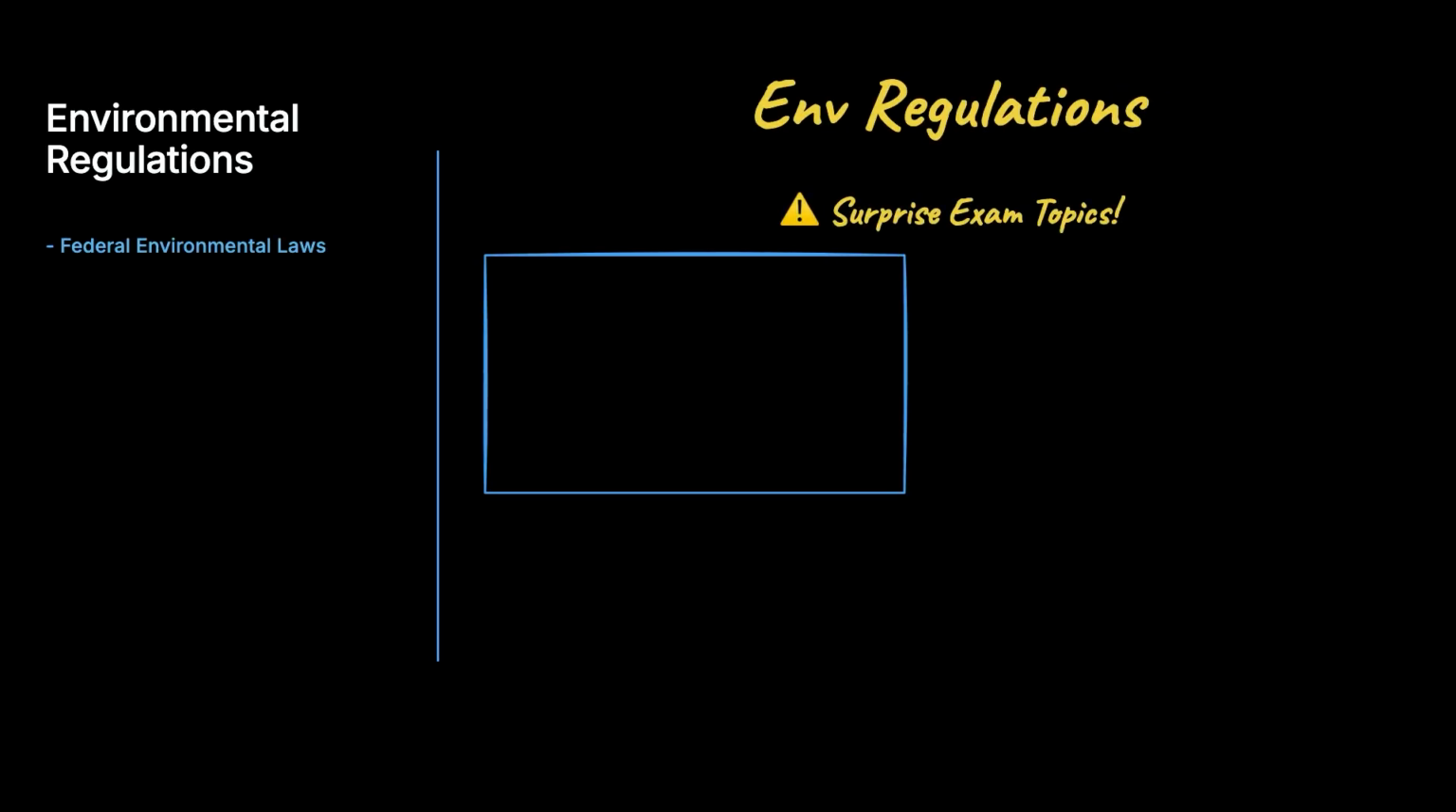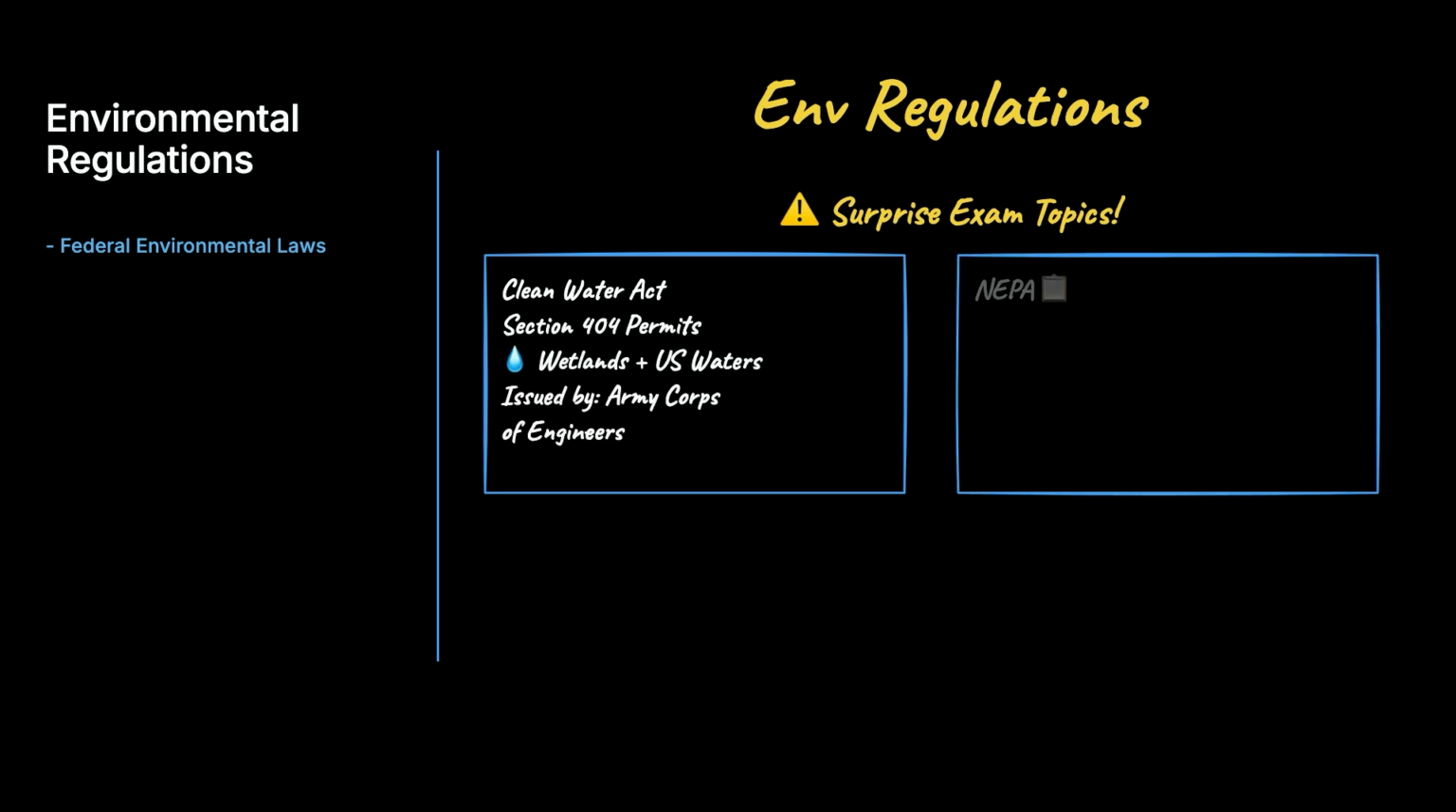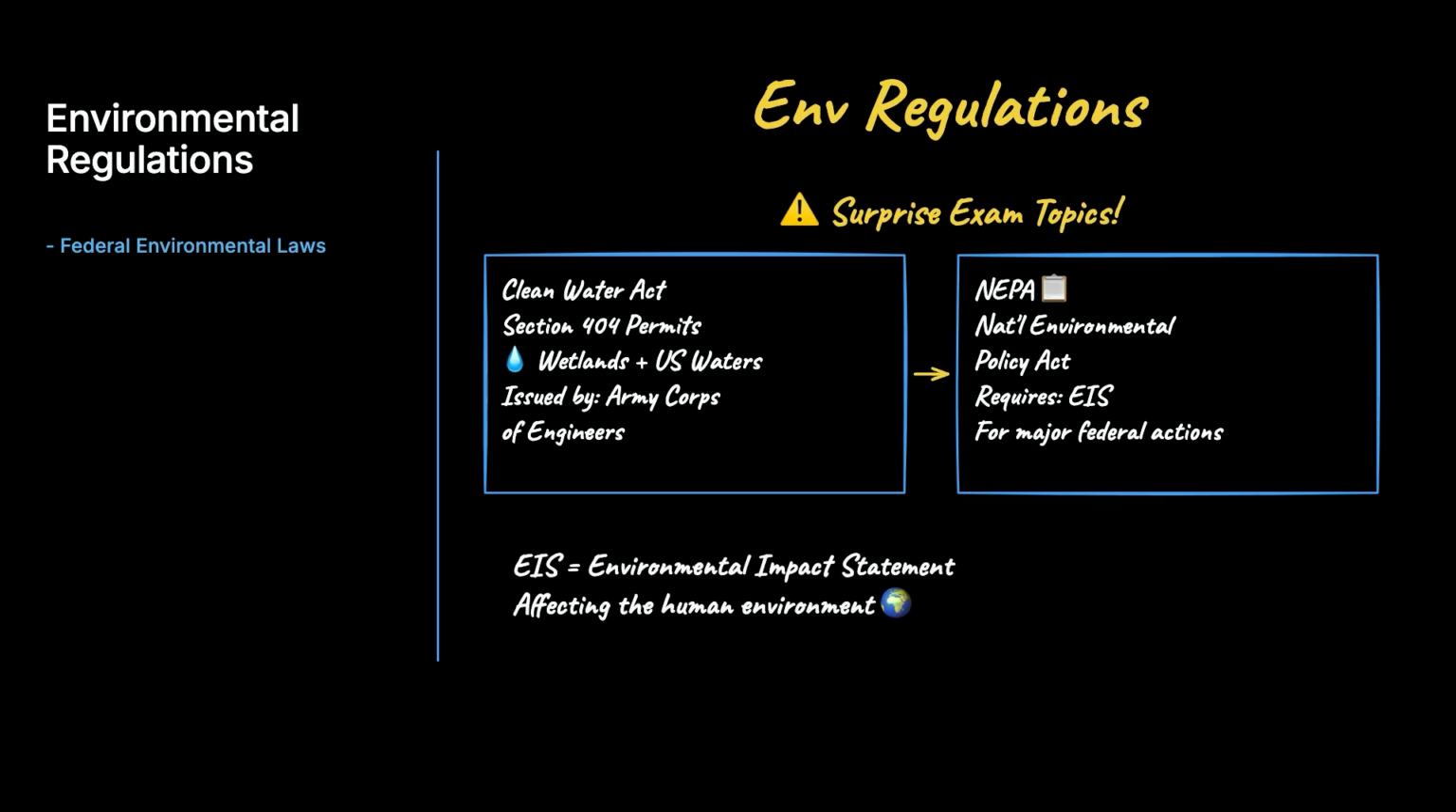Now let us talk about environmental regulations, which can become surprise exam questions. The Federal Clean Water Act regulates discharges into waters of the United States, including most wetlands, through Section 404 permits issued by the Army Corps of Engineers. The National Environmental Policy Act requires environmental impact statements for major federal actions affecting the human environment.